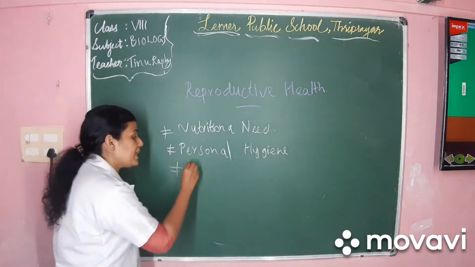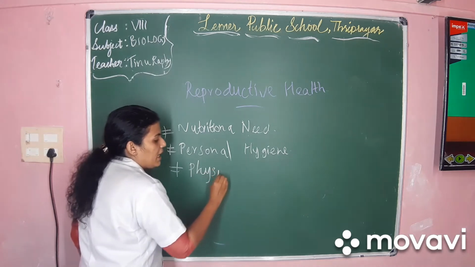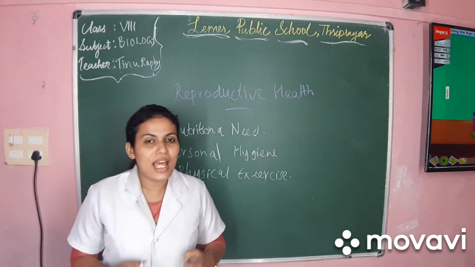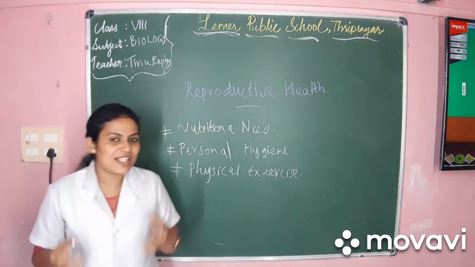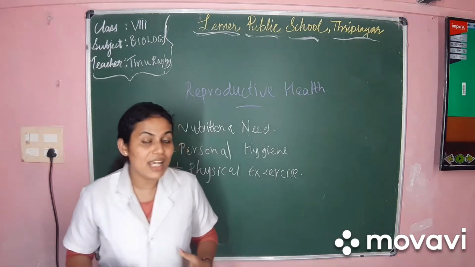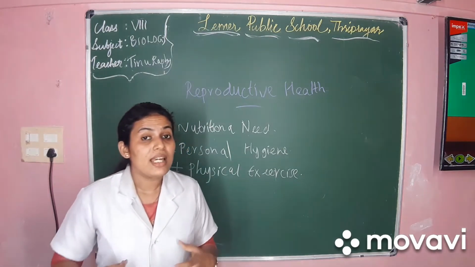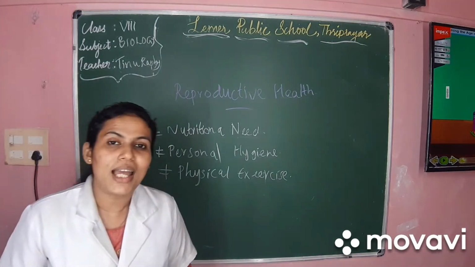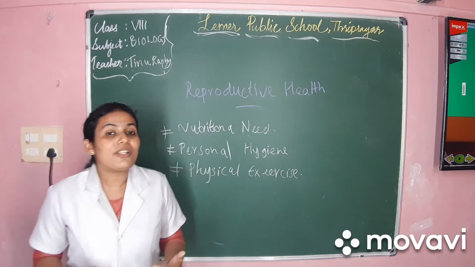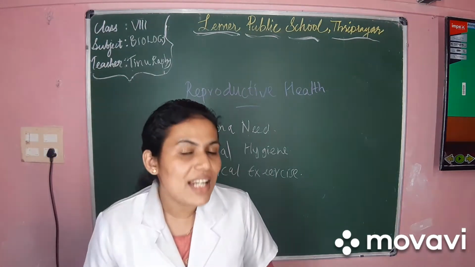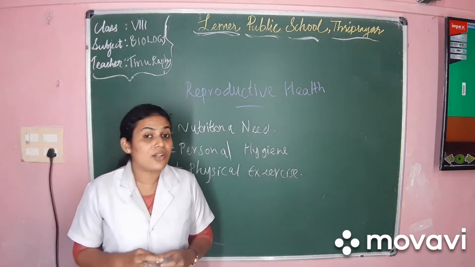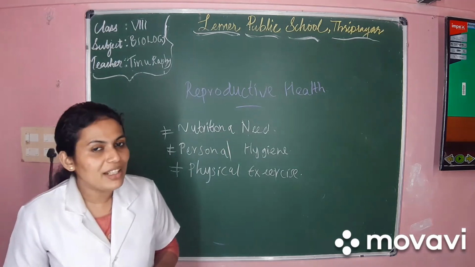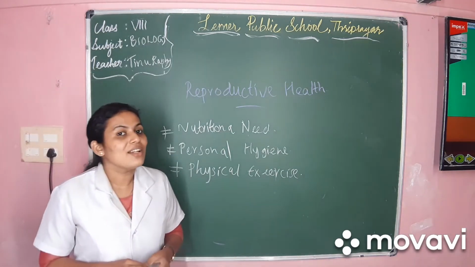Third point is physical exercise. This physical exercise will help you to maintain body as well as mind. It is a relaxation for our mind, and it helps us to build good immunity and stamina. Certain exercises like walking, cycling, yoga, etc. help us to improve our physical nature. So as an adolescent, it is always necessary to practice physical exercises. It also affects the reproductive health of a growing adolescent.